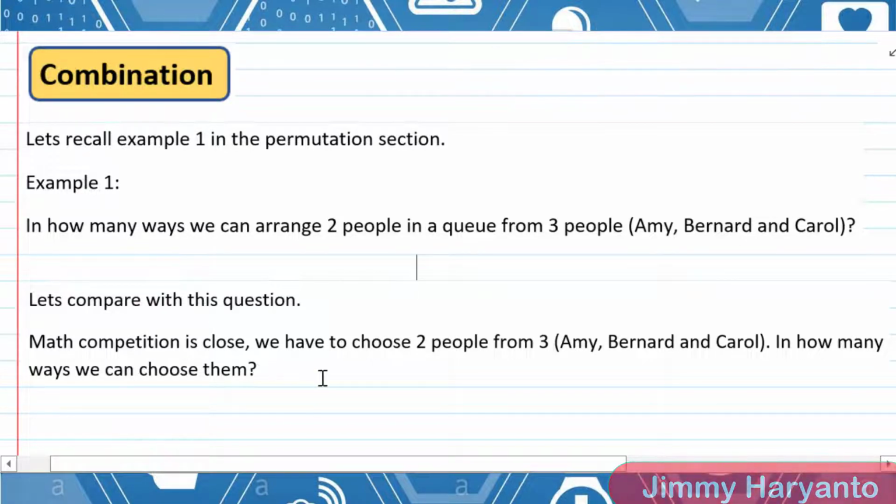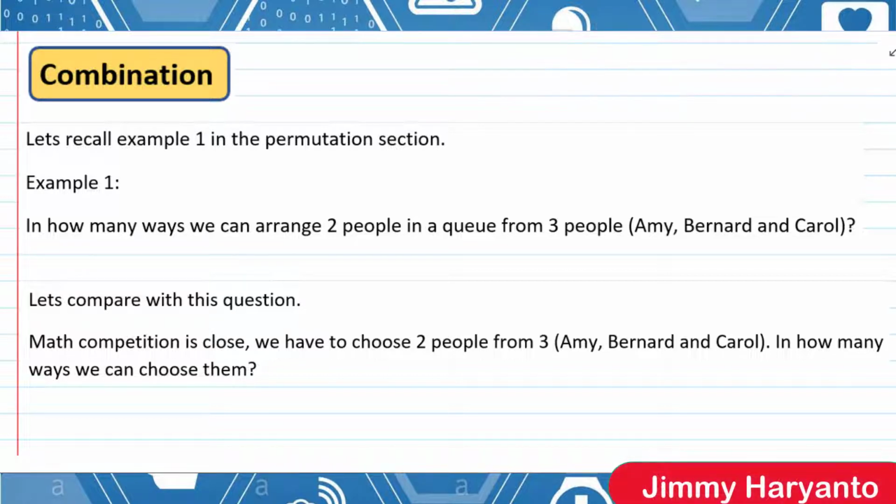A math competition is being held. We have to choose two people from three, Amy, Bernard, and Carol. So it's similar, guys. We have to choose two people from three people. In how many ways can we choose them? But the purpose of choosing is different between Example 1 and the next question. In Example 1, the purpose of choosing the two people is to arrange them.